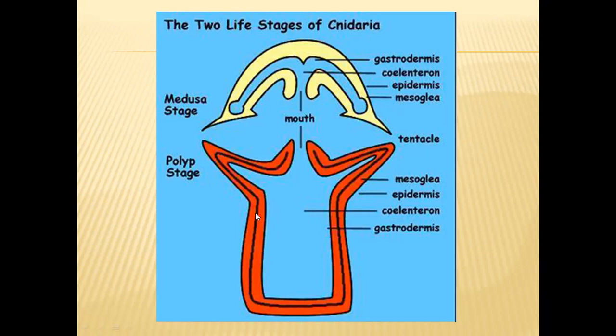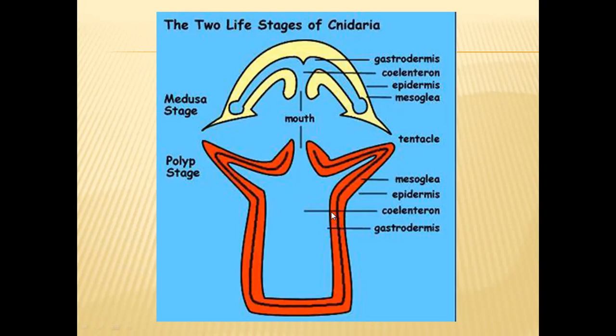And as all these cnidarians live in water bodies, water will also be outside their bodies. So from this water, they can receive oxygen. Oxygen enters into the body through the epidermis and through the gastrodermis, but food materials will enter through the gastrodermis only. Why? Because food will be taken into the coelenteron. Digestion takes place in the coelenteron only.